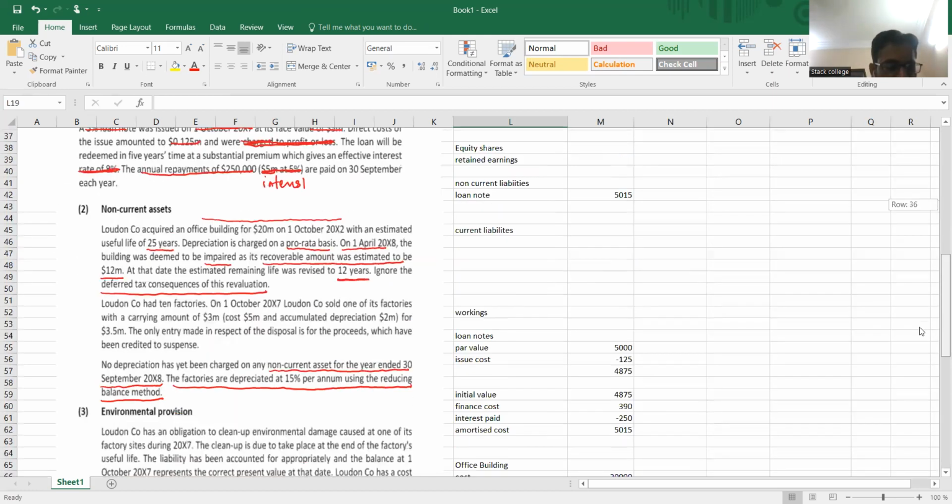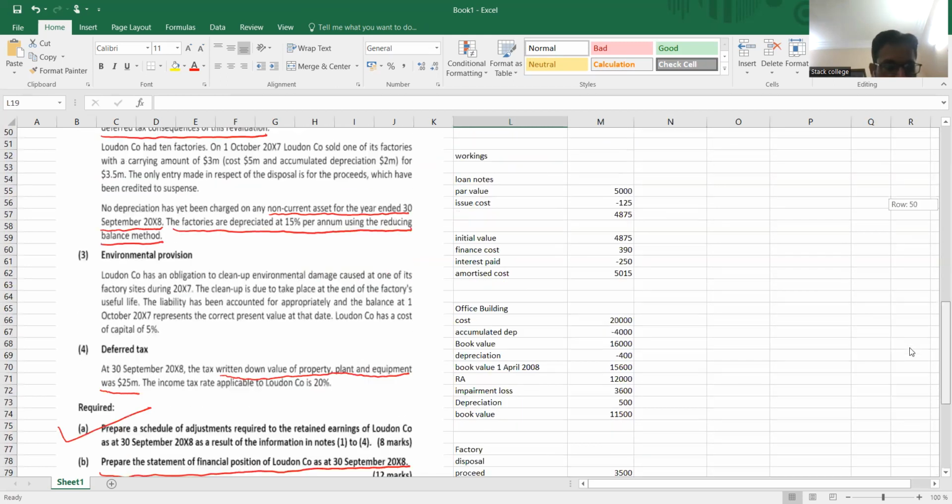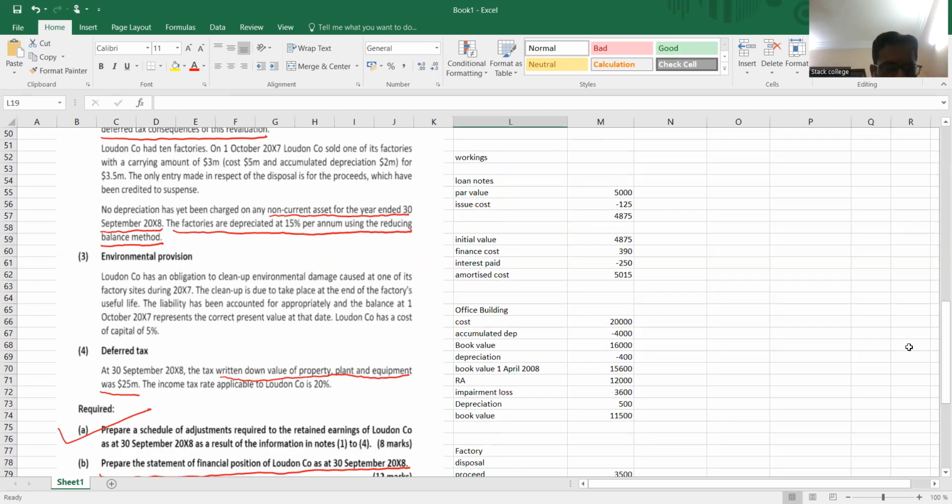So we have done with the deferred tax adjustment as well. And now the last one is about environmental provisions. Now see, environmental provisions. Lord & Co has an obligation to clean up environmental damage caused by one of its factories during 20x7. The cleanup is due to take place at the end of the factory's useful life. The liability has been recorded correctly, and the balance at 1st October 20x7 shows the present value of that. Cost of capital is 5%.